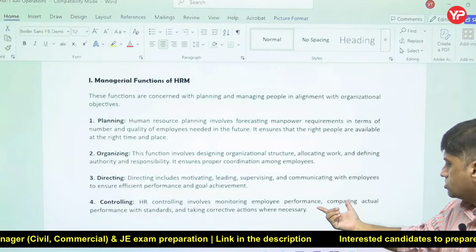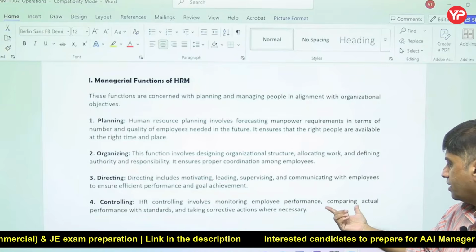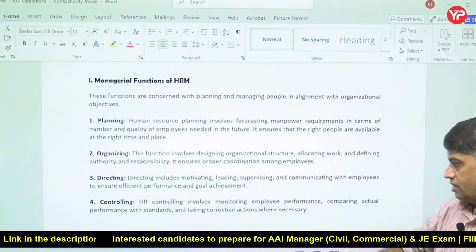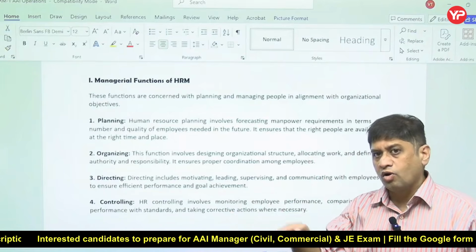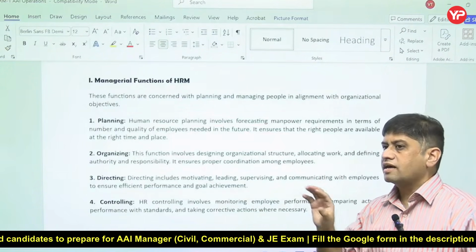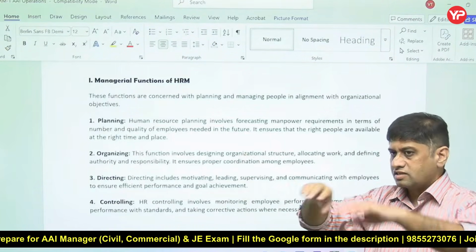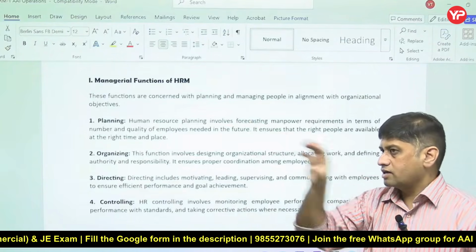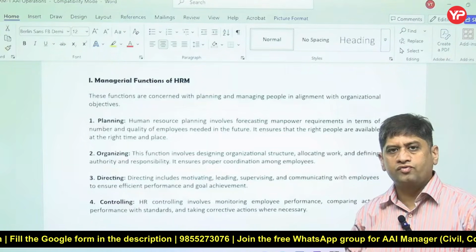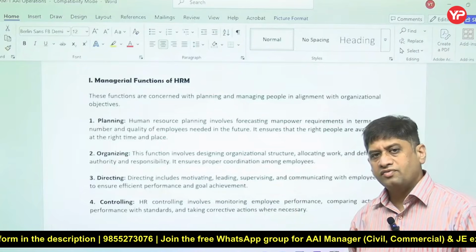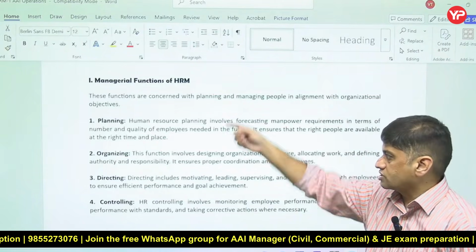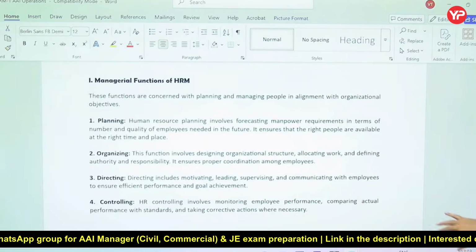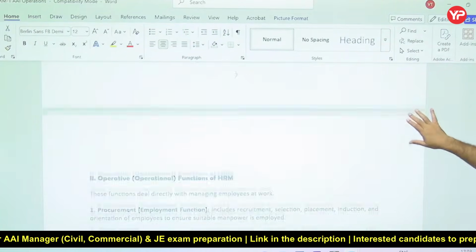Controlling is now seeing whether everything is going as per plan or not, comparing the actual performance with the standards which we have set up. So controlling is like monitoring, and directing is like executing. Organizing is like putting things together, whatever we planned. Planning is like making futuristic plans and identifying the resources, how many resources are required. So these are the four main broad managerial functions of HRM.